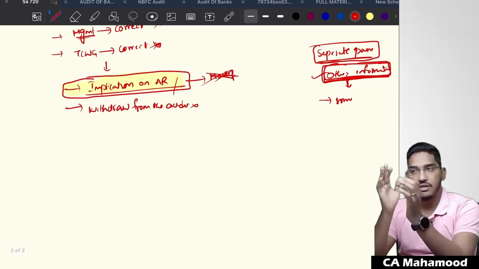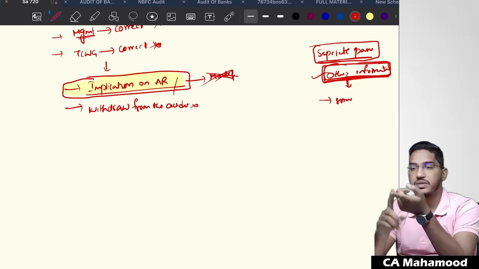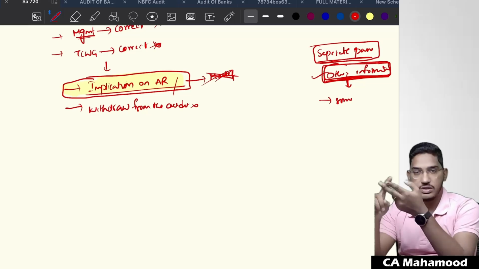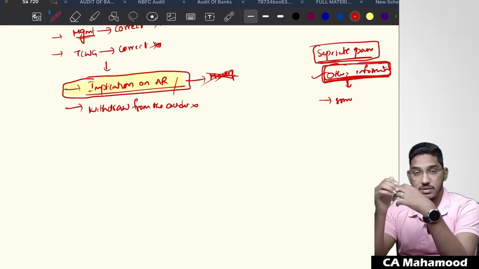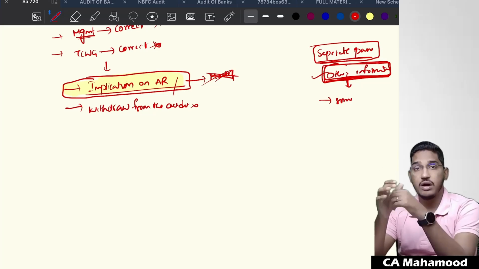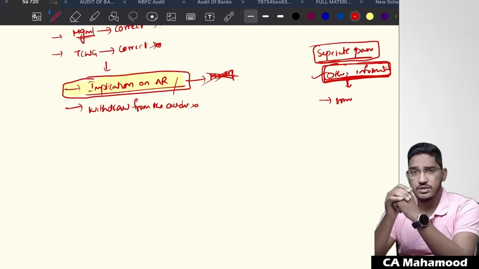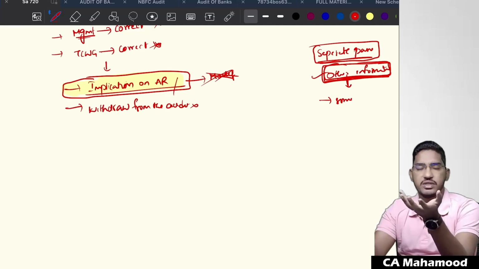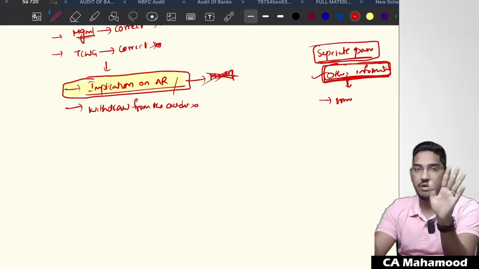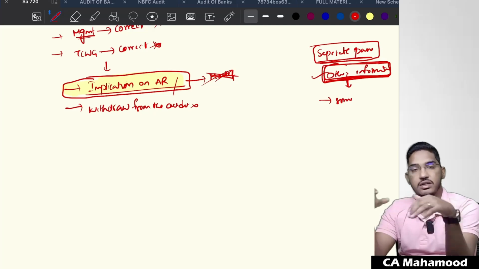If you found that other information contains something wrong, then what should you do? First, communicate with the management and ask them to correct it. If the management is not correcting it, ask those charged with governance to correct it. If they are also not correcting it, consider the implications on the auditor's report. Consider mentioning that fact in the other information paragraph of the auditor's report. And in extreme circumstances, if you find a lot of wrong information in other information, you can even consider withdrawing from the audit, but generally that will not happen. Clear? Able to understand? So this is all the content we have covered.